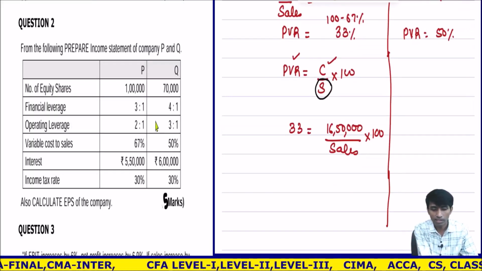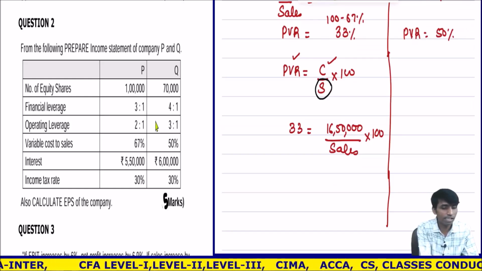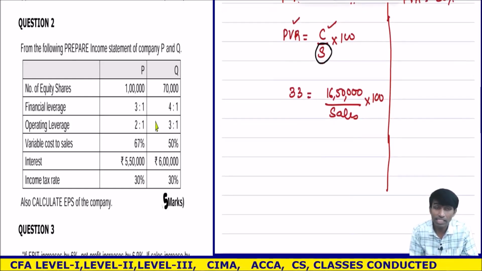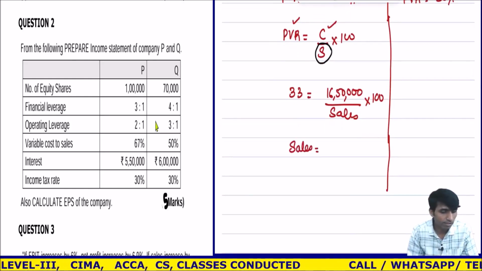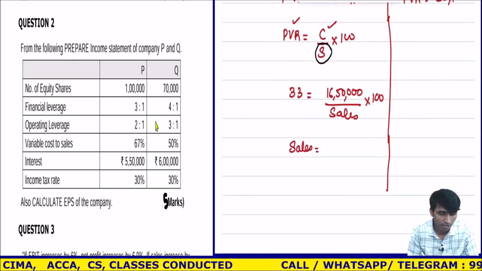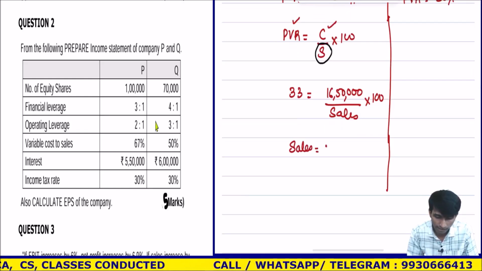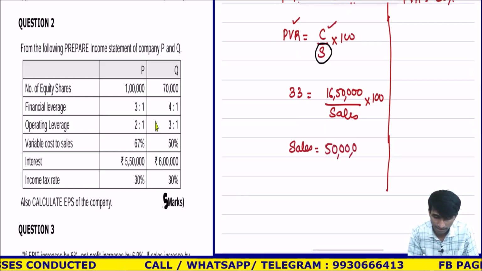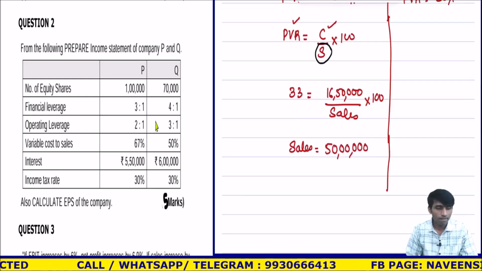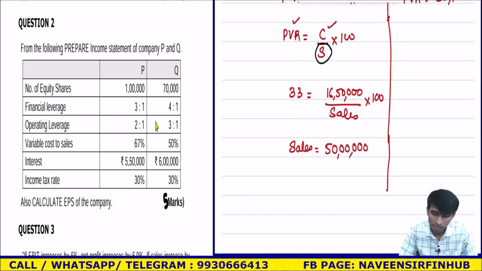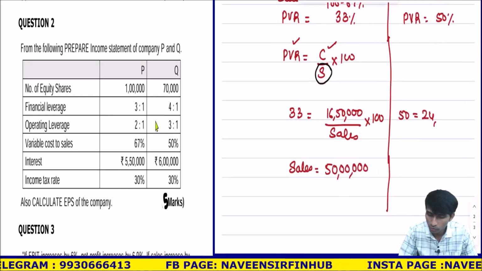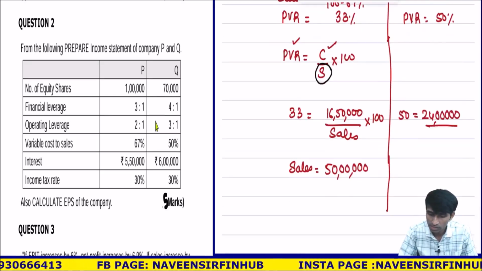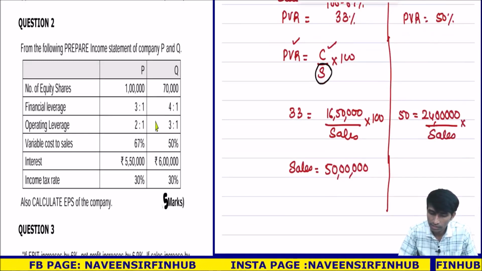Sales will be 16,50,000 divided by 33 into 100. Sales, we will go to the left hand side, right? So sales is how much? Calculator. 50 lakhs, right? Okay, here 50 is equal to contribution, which was how much? 24 lakhs. So 24 lakhs upon sales into 100.